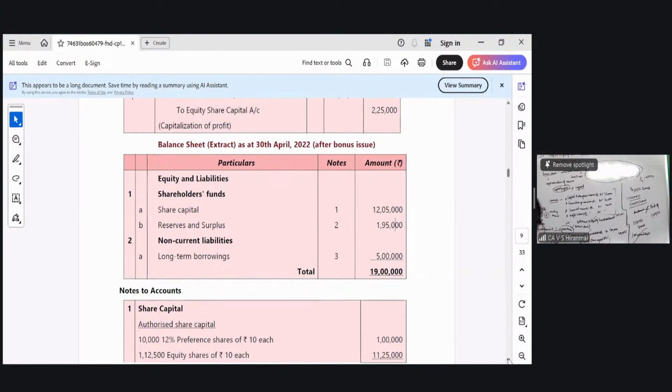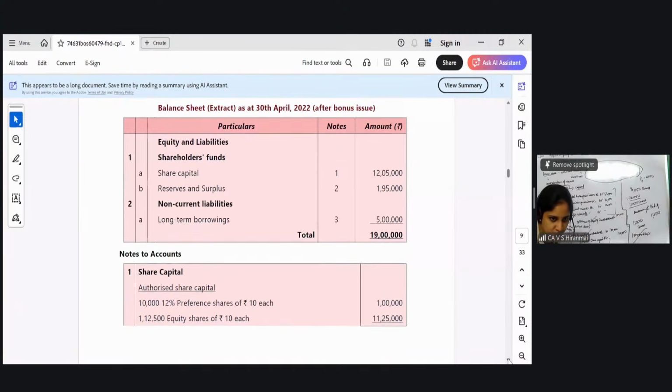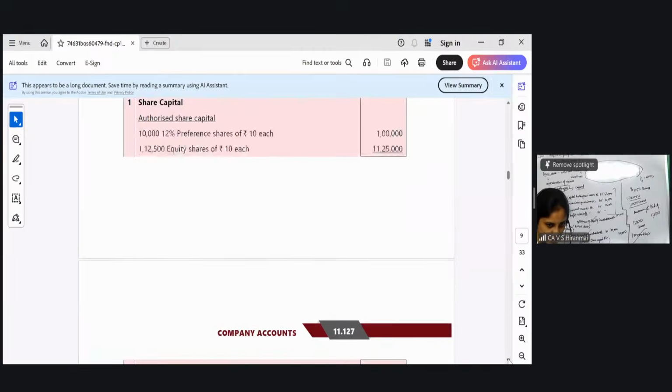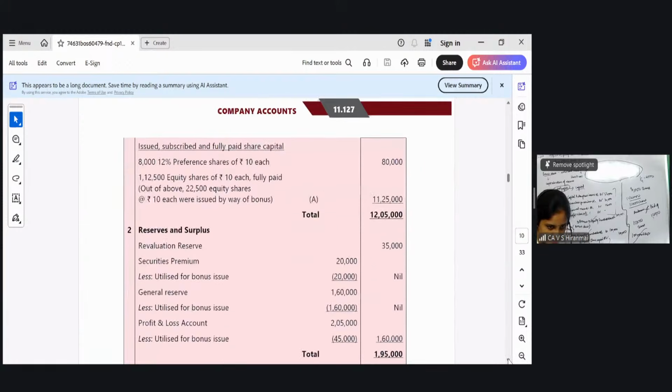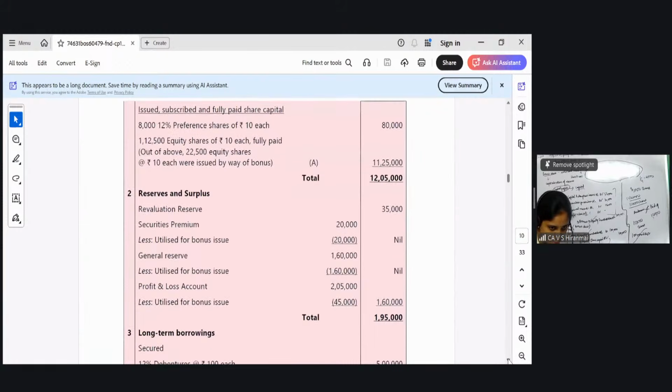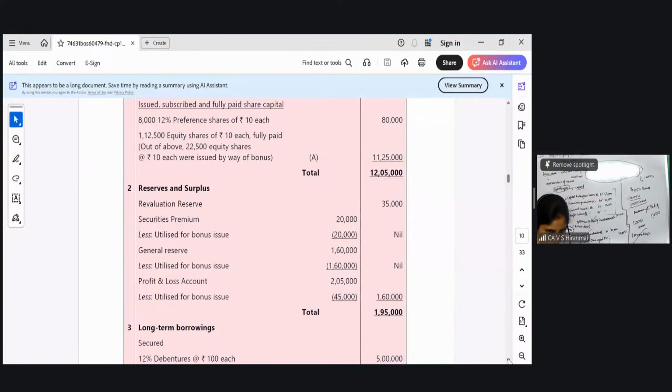This will be the major part. In the major presentation, balance sheet should come, and now notes to accounts, authorized capital, and then reserves and surplus like this you should show. Okay.